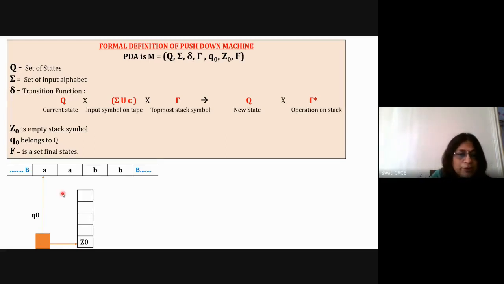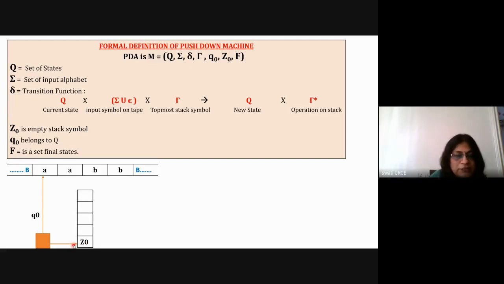So here we are counting how many A's there are and how many B's there are. Have you understood the logic? Push all A's, and then for all B's, pop all A's from the stack. Finally, when you get the blank here, there should be Z0. That will be the termination condition for the machine, and it will go to the final state. Okay, so just visualize how this is happening.